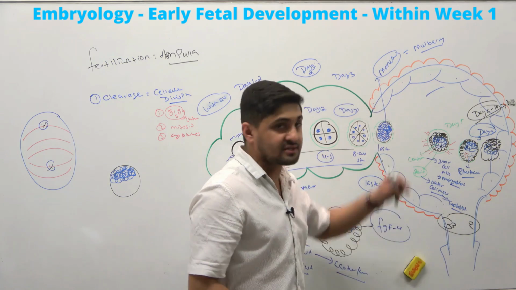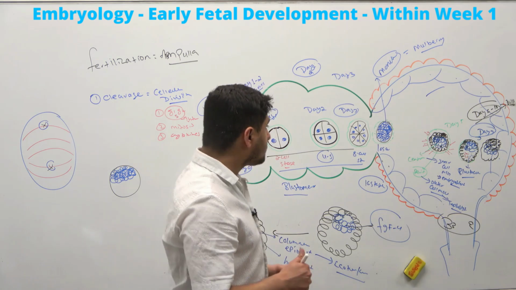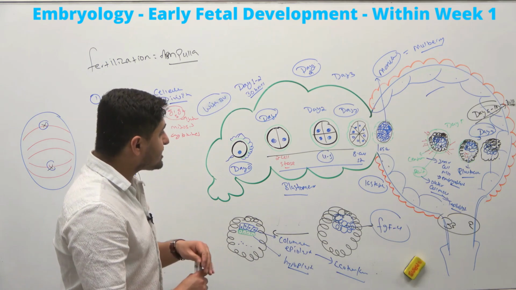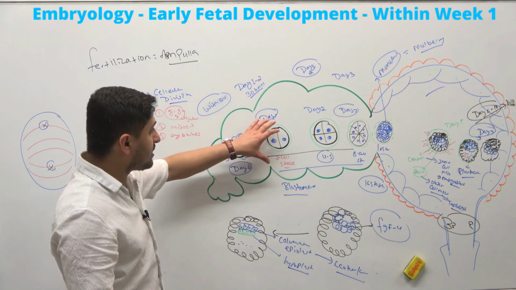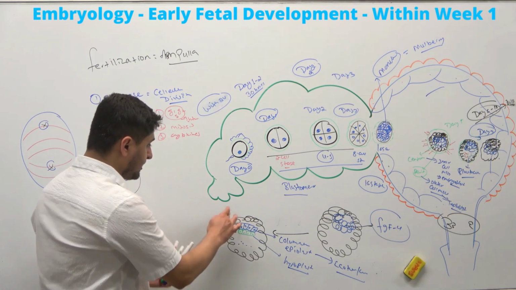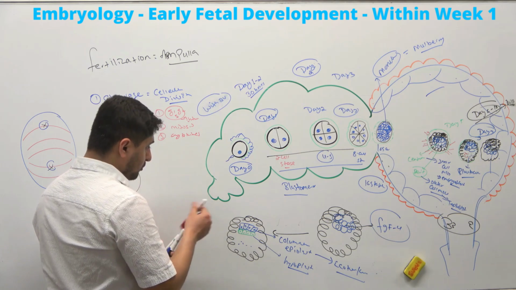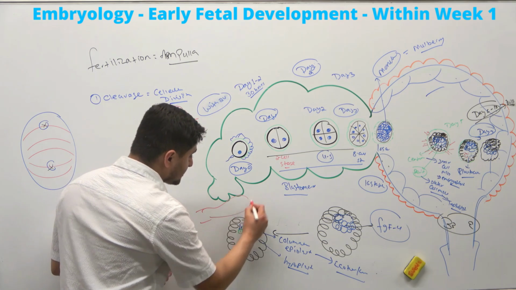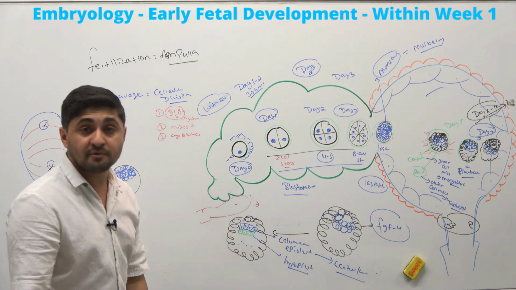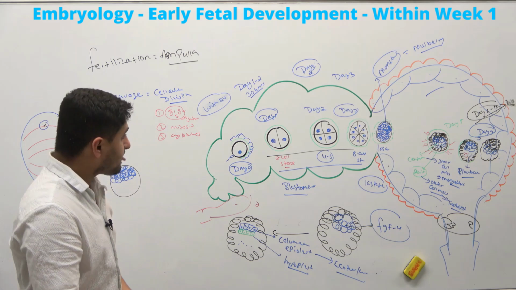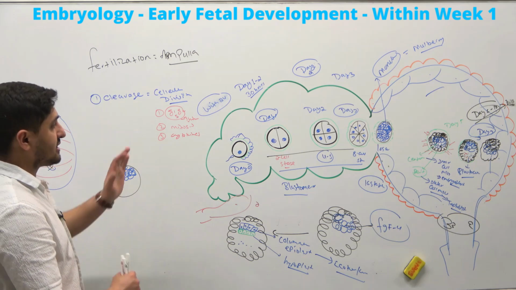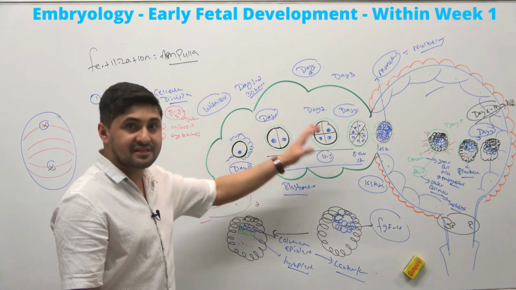One more thing to remember is that implantation not only happens in the ampulla, but in other locations too. For example, down here I could even draw the ovary, and if it happens in the ovary, then that is an ectopic pregnancy. So again, guys, this is a very important concept about what is happening in the different cell stages.